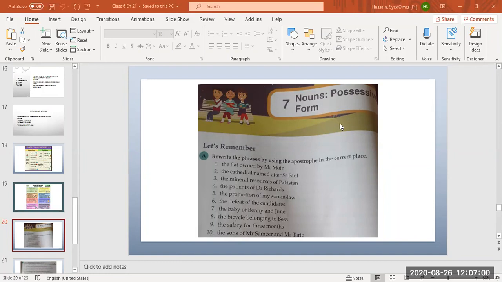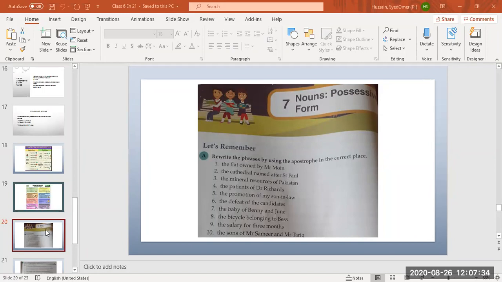Mr. Moeen's flat, St. Paul's Cathedral, Pakistan's mineral resources, Dr. Richard's patients, my son-in-law's promotion, the candidates' defeat, Benny and June's baby, Best's bicycle, three months' salary, Mr. Samir and Mr. Tariq's sons. Now, number 2, St. Paul's Cathedral.